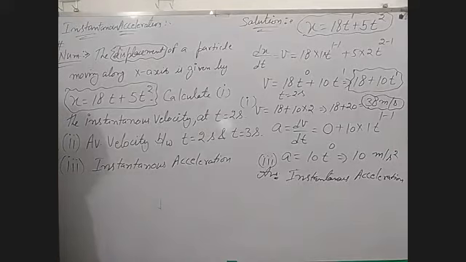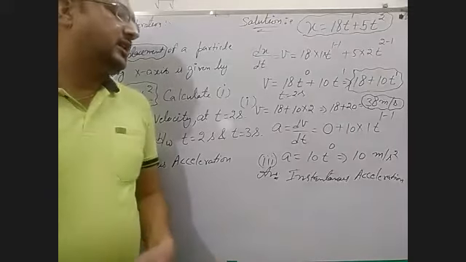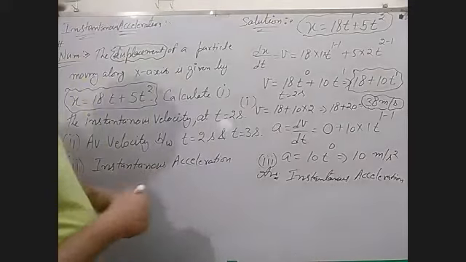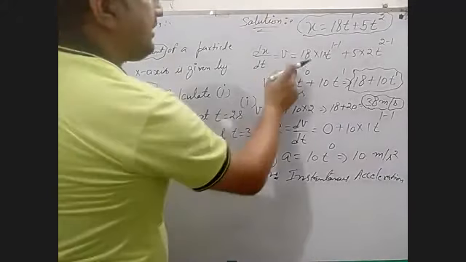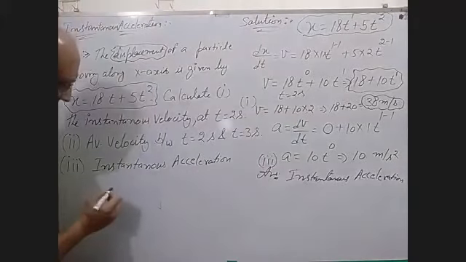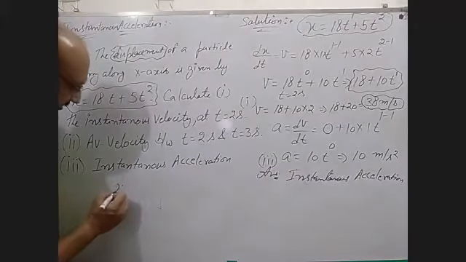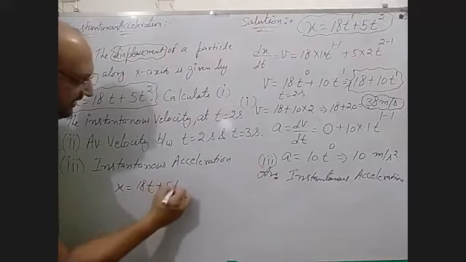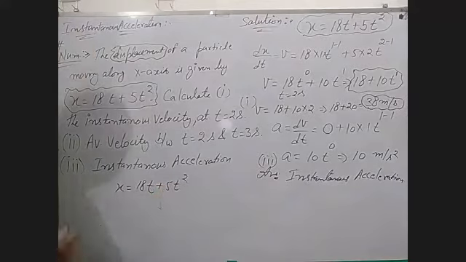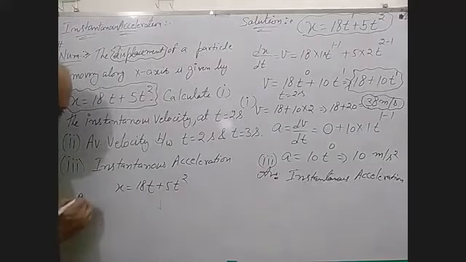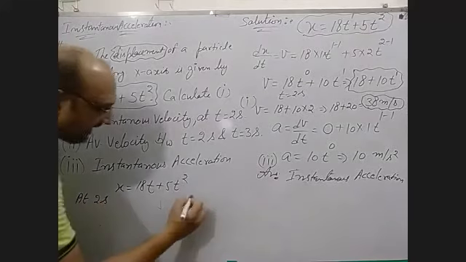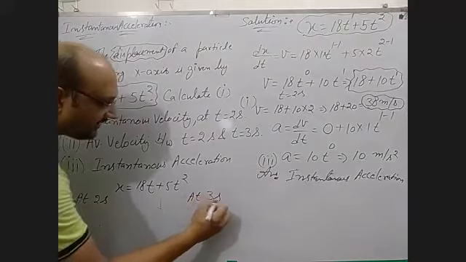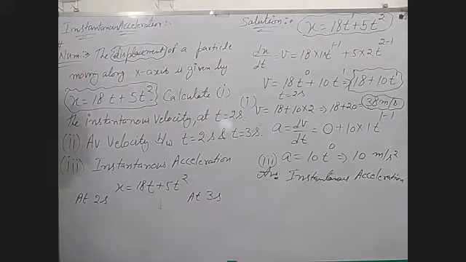Total distance covered in total time. Let us take this equation: x is equal to 18t plus 5t square at 2 seconds and at 3 seconds. What is the position of this object?